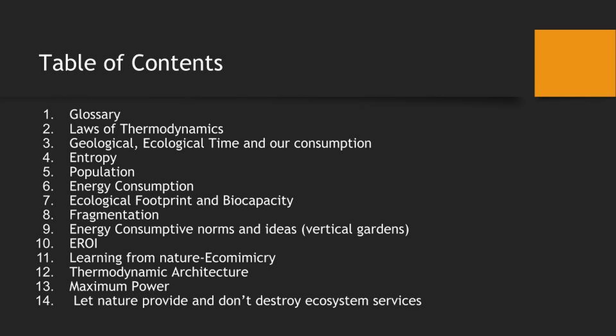Table of contents. First is a glossary. 2. Laws of thermodynamics. 3. Geological, ecological, time and our consumption. 4. Entropy. 5. Population. 6. Energy consumption. 7. Ecological footprint and biocapacity. 8. Fragmentation. 9. Energy consumptive norms and ideas, vertical gardens. 10. EVOI. 11. Learning from nature, ecomimicry. 12. Thermodynamic architecture. 13. Maximum power. 14. Let nature provide and don't destroy ecosystem services.